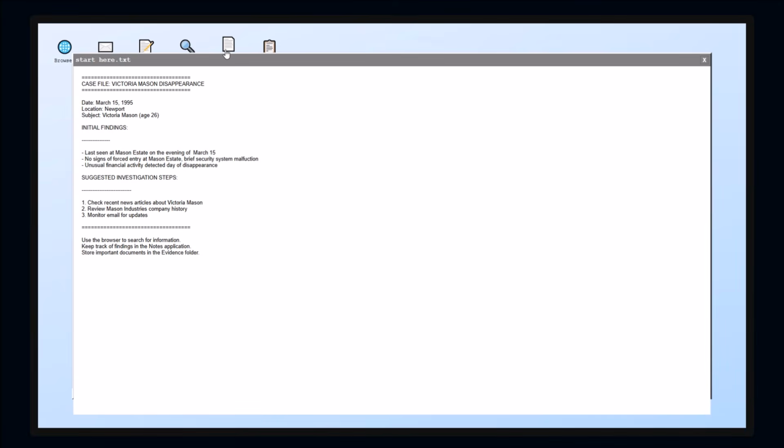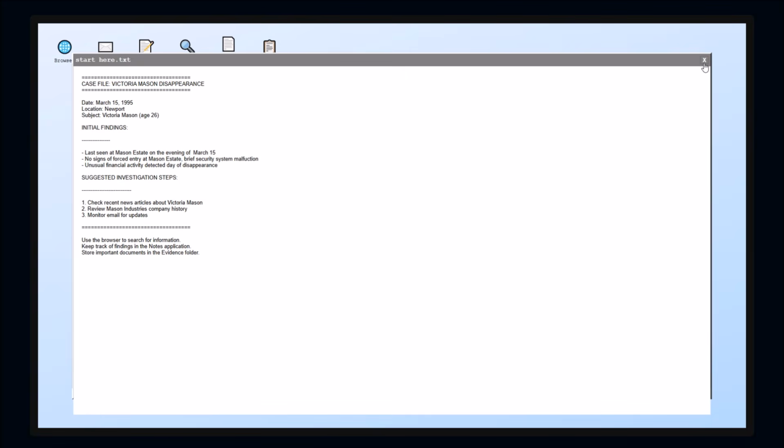Alright, so start here, .text. Okay, this is helpful. So, date March 15th, 1995, Newport, age 26. Last seen March 15th. No sign of forced entry at Mason Estate. Unusual financial activity, though. So, suggested steps: check the recent news articles about Victoria Mason. Review Mason Industries company history. This sounds like way too much information. Okay, use the browser to search for information. You can use notes to keep track of things and store important documents in.